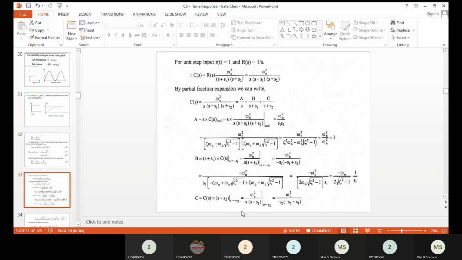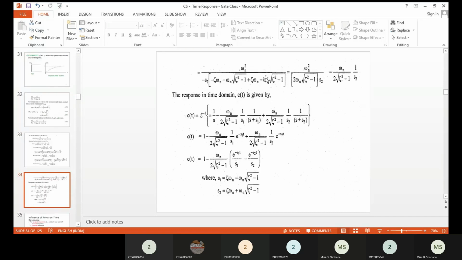Then substitute those values into the C of S. Then apply the L inverse. So you can see omega n divided by 2 root of delta square minus 1, and this constant comes as it is. So 1 divided by S1 comes as it is, 1 divided by S plus S1 gives e power minus S1 t. And then 1 divided by S plus S2 gives e power minus S2 t.